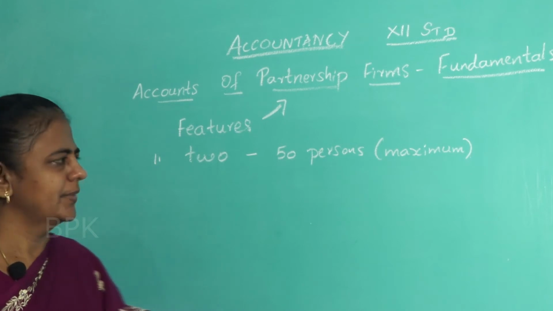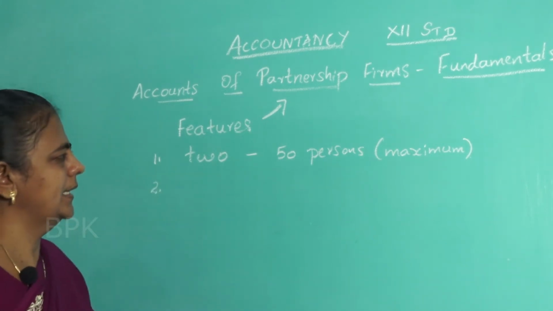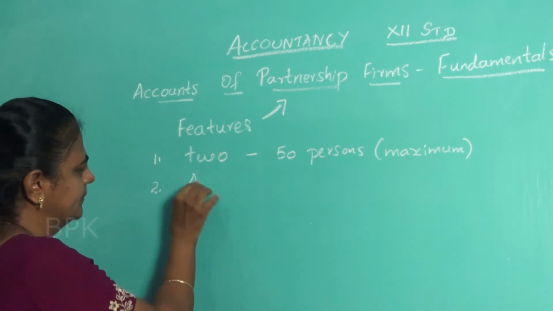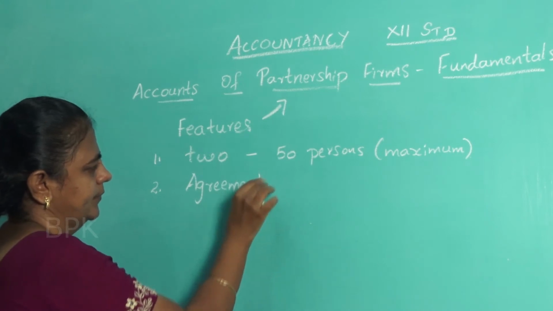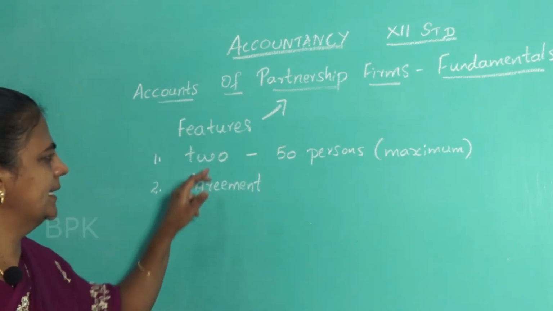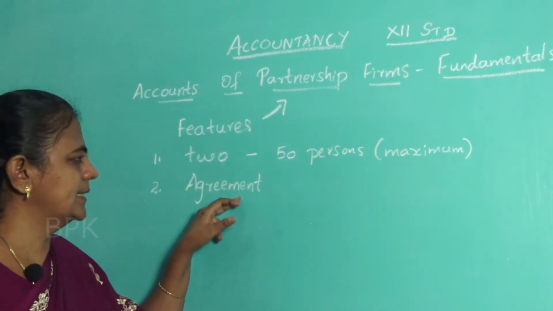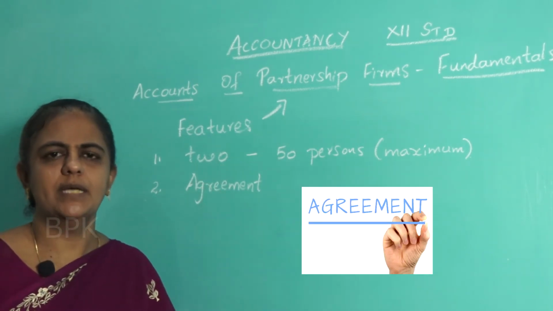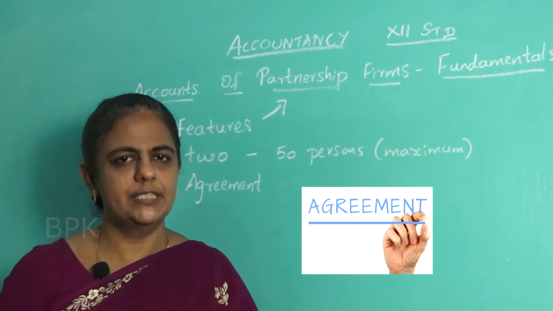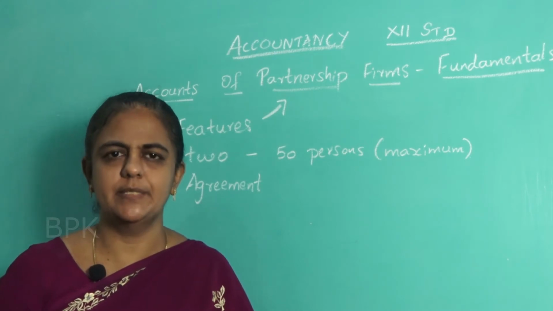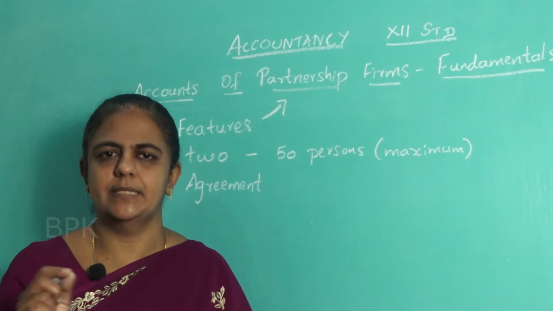Second one, it is based on agreement. First thing, it's a relationship between persons. Second one, it is based on agreement. What is the meaning of agreement? Two persons or more than two persons, up to a limit of 50 persons, can join together and they will make an agreement to conduct the business.